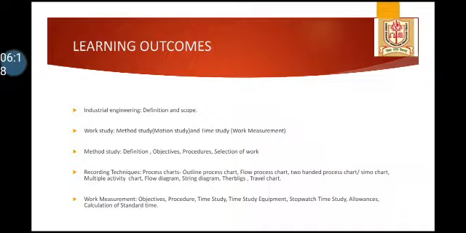Recording techniques, in that various process charts, outline process chart, flow process chart, two-handed process chart, multiple activity chart, SIMO chart, flow diagram, string diagram, Therblig's travel chart. Then work measurement, its objectives, procedure, time study equipment, stopwatch, time study allowance, calculation and standard time.